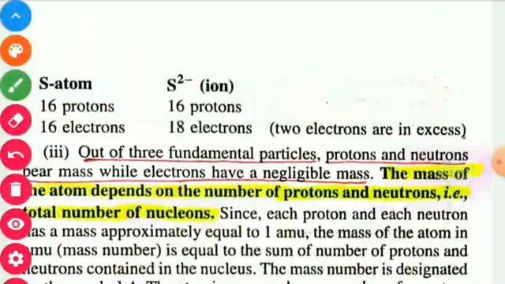Similarly, in the case of sulfur, the atomic number of sulfur is 16. When it takes 2 electrons, the number of electrons becomes 18, but there is no change in the number of protons. The number of protons remains 16 only.